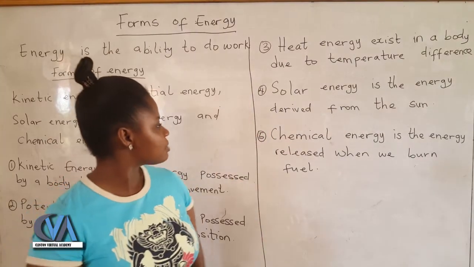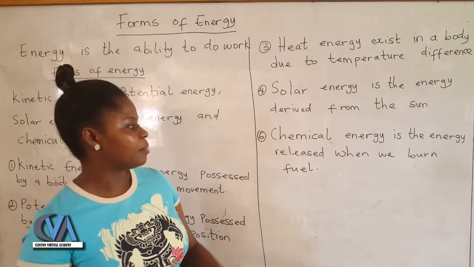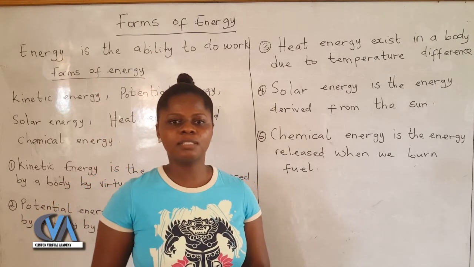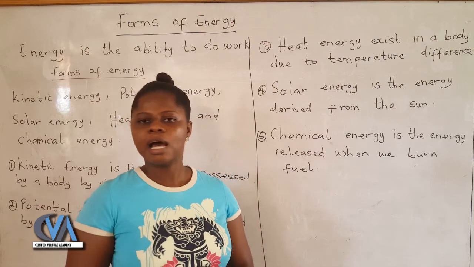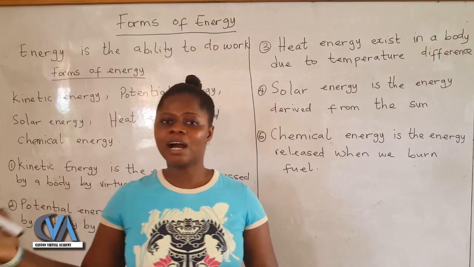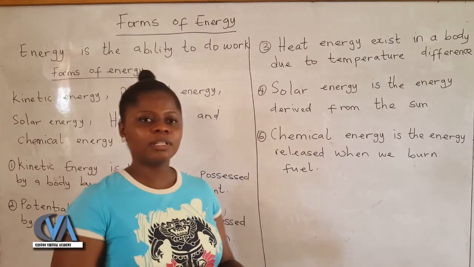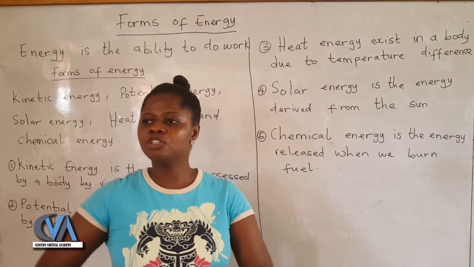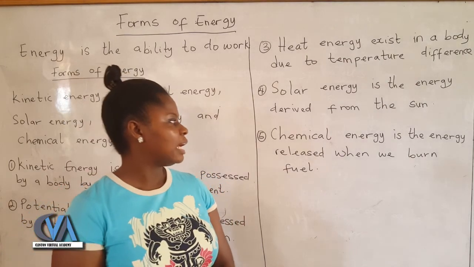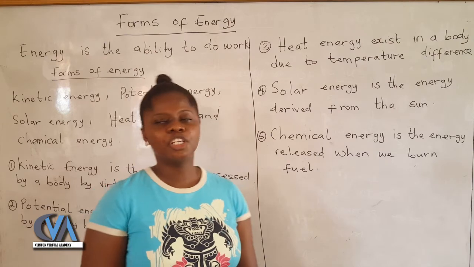Our last form of energy is chemical energy. Basically, this is the kind of energy released when a fuel is burnt. An example is petrol or diesel in a car engine. When it is burnt, energy is released so that the car can move. That is chemical energy.